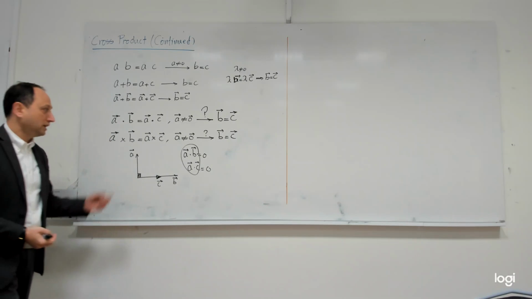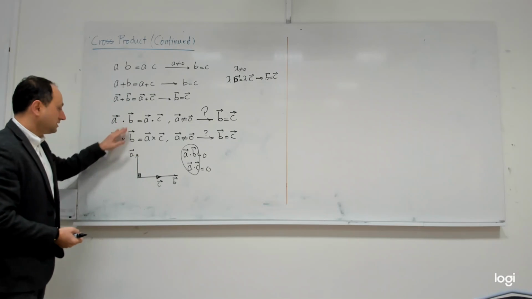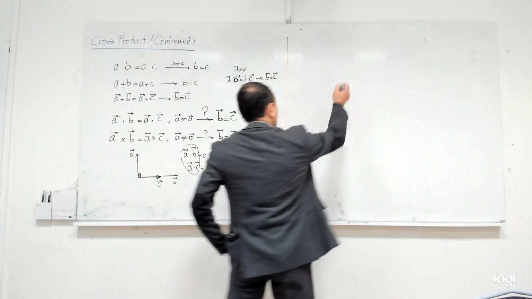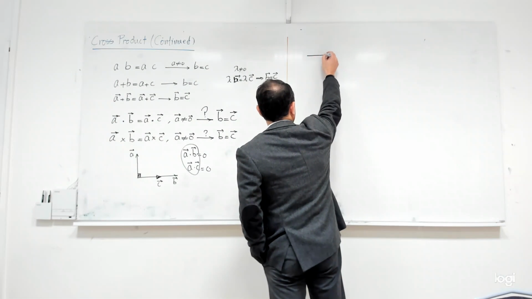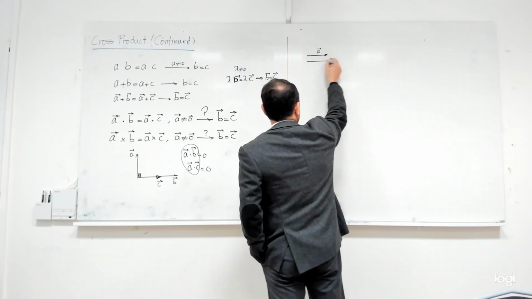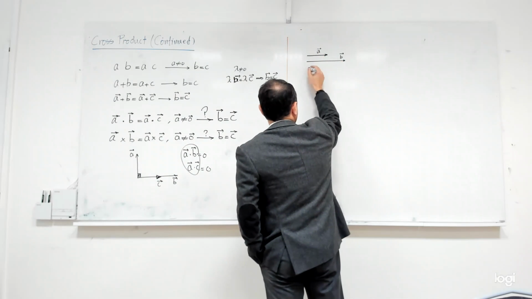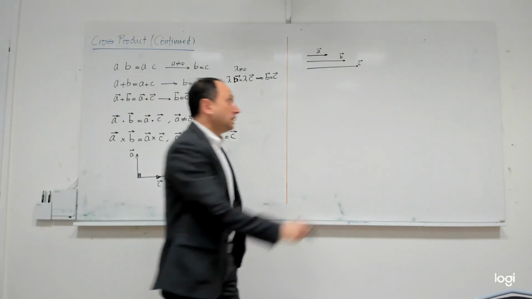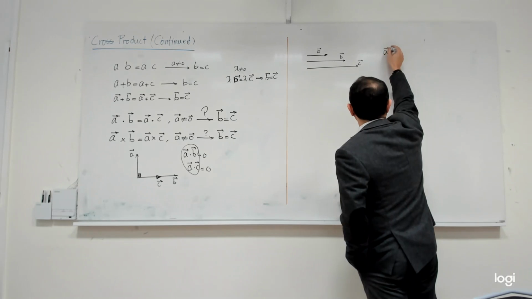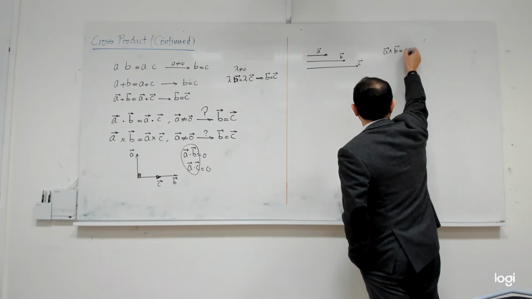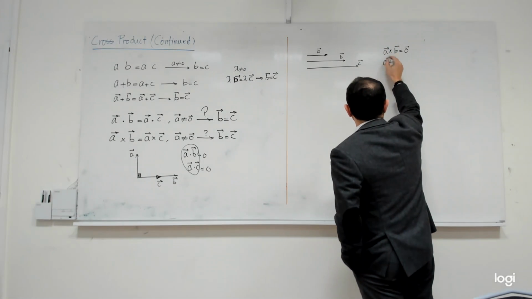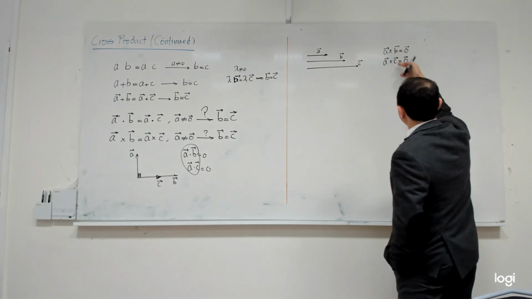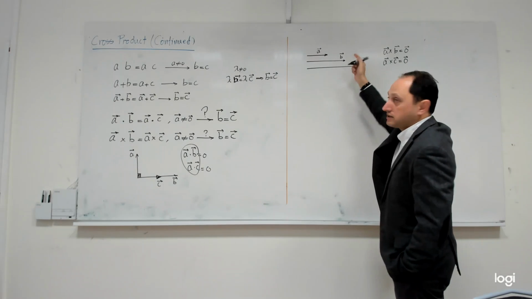Can you help me with that? Of course, this is related to perpendicularity and this is related to parallelness. So what should I do? I will draw, for example, a vector A. I will draw a vector B. I will draw another vector C, all parallel. And then I ask you, what is A cross B? A cross B is the 0 vector because they are parallel. And what is A cross C? That's also the 0 vector. So you see that these two vectors are equal without B and C being equal.